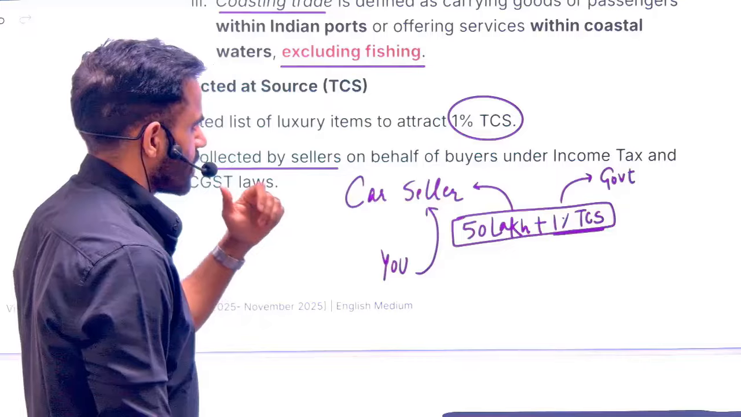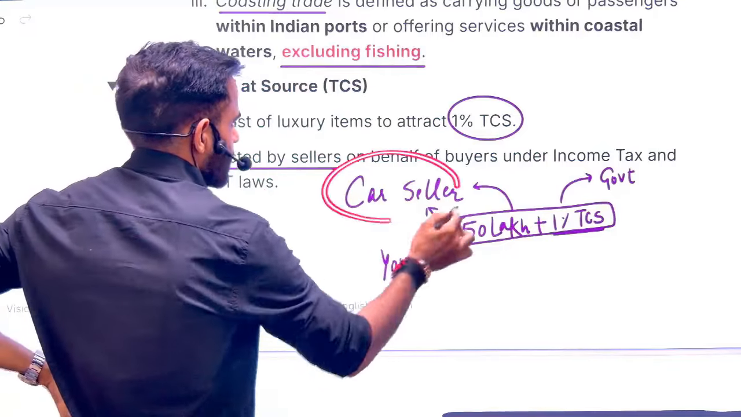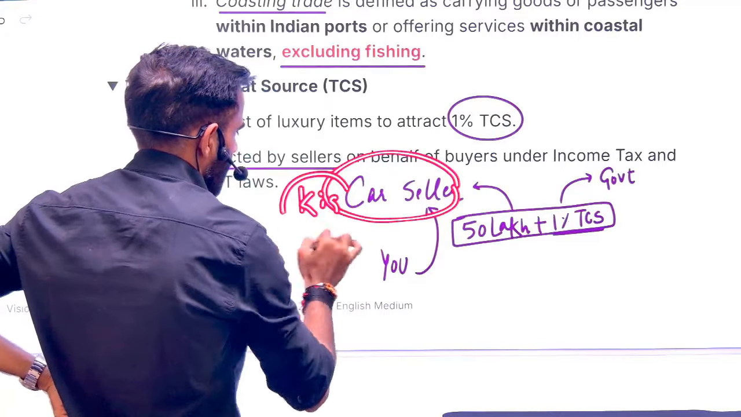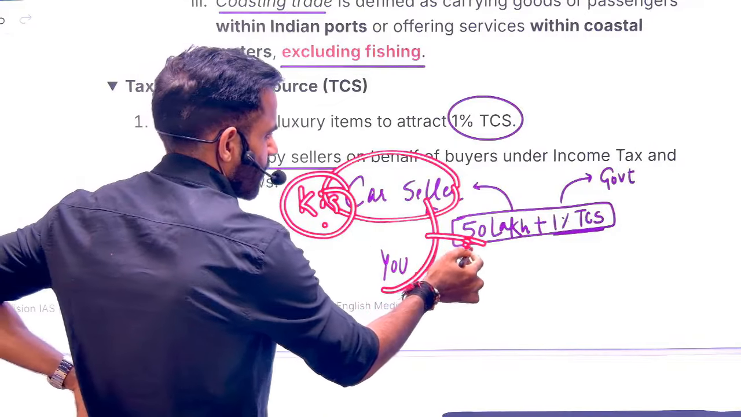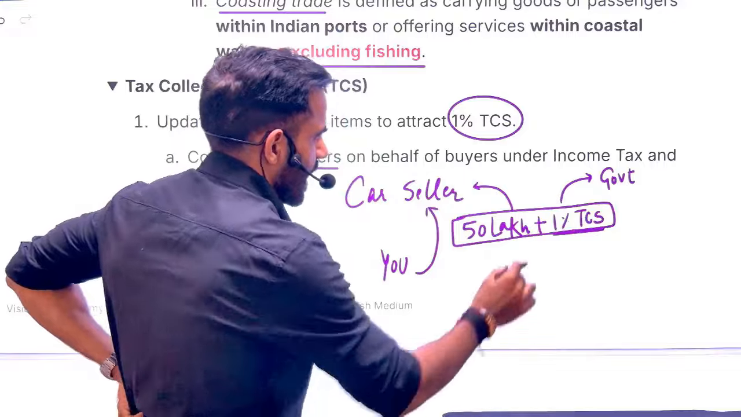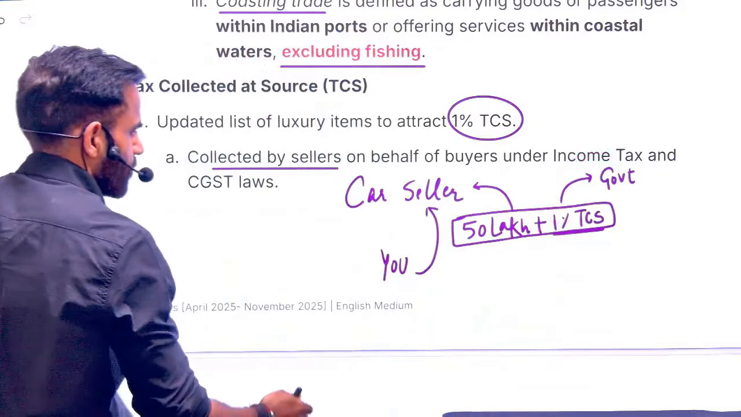Okay. Let's say the car seller. So I have already given the example of Kia. You purchase this car, they are going to collect 50 lakh from you plus 1% TCS, and then they are going to deposit this TCS to the government.